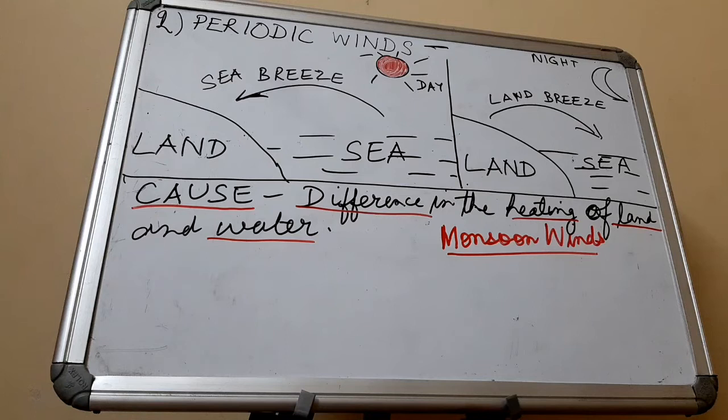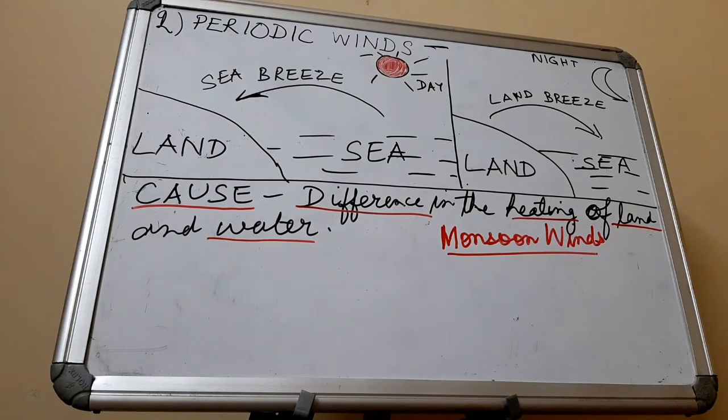Land and sea breezes blow for a very short period of time, just for a few hours. But monsoon winds are seasonal. They blow for a few months. Like summer monsoon winds blow during the summers and winter monsoon winds blow during the winters.